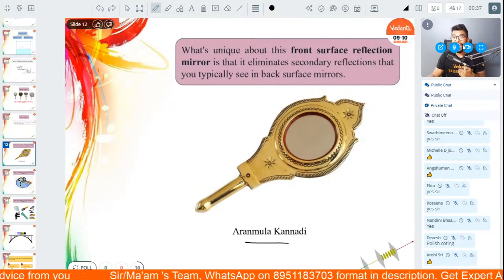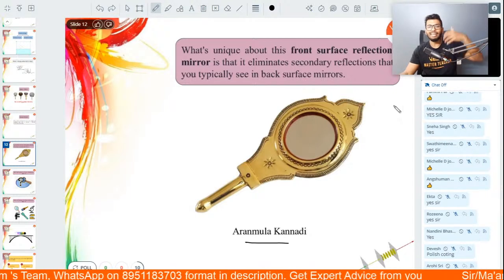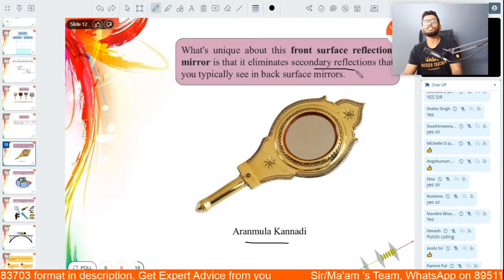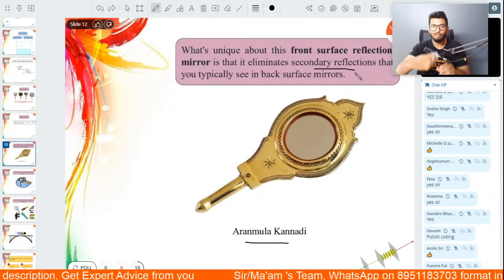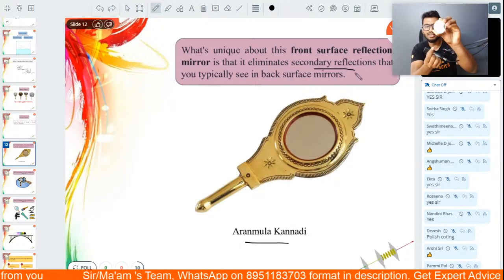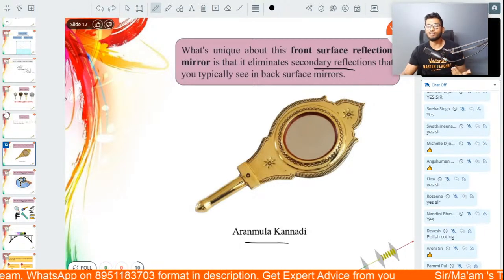If you were to see this mirror, it eliminates all sort of secondary reflection. Like in this kind of mirror, you can see some sort of reflection, at the edges especially. But in this particular mirror, even that is not seen.